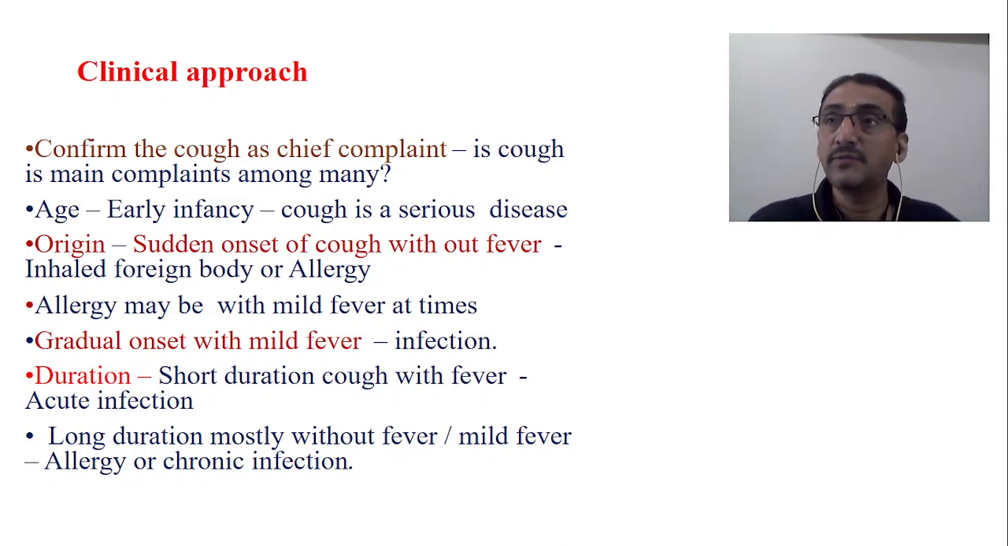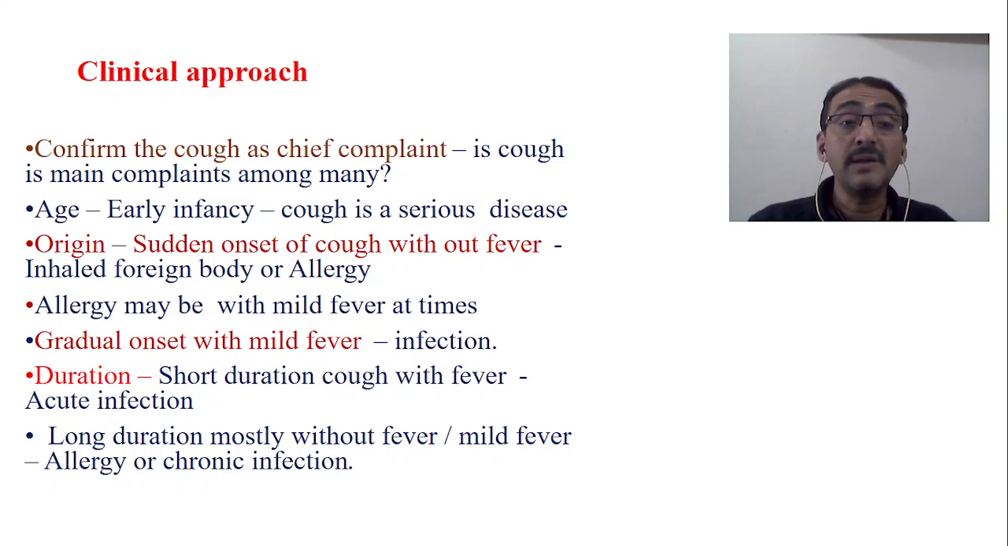So one, you have to see the chief complaint. Second, you have to look at the age. Third is onset: whether the problem is of sudden onset or gradual onset. Suppose there is sudden onset of cough but no fever. Then the most common causes are either allergy, because allergy comes very suddenly, immediately after exposure to the allergen, or inhaled foreign body. There are only two causes where cough is very sudden without fever: allergy or foreign body inhalation.